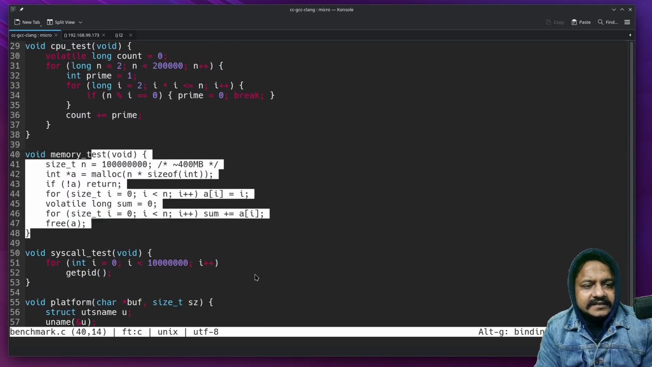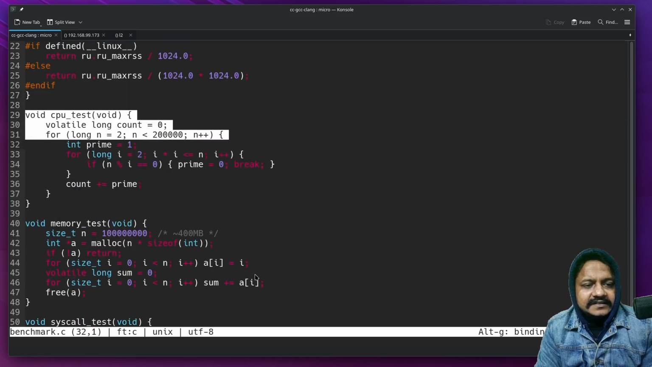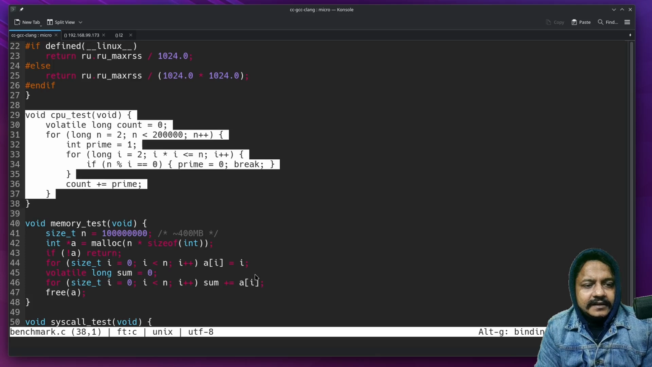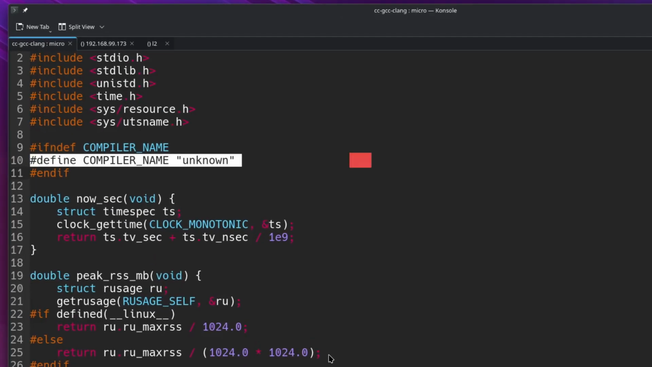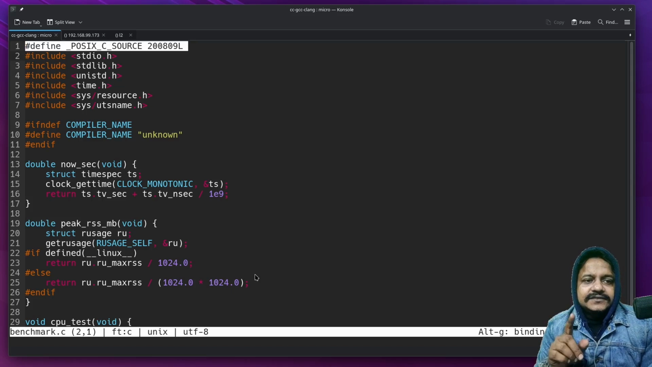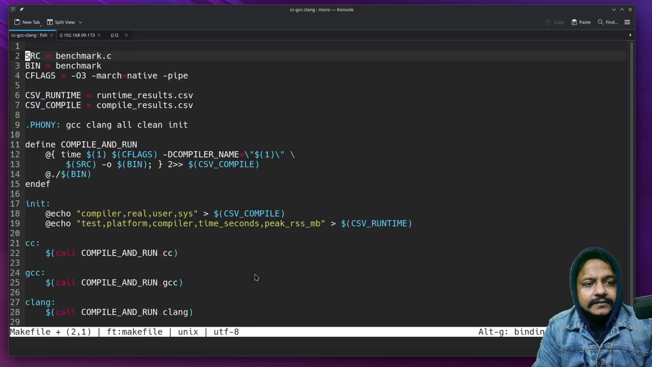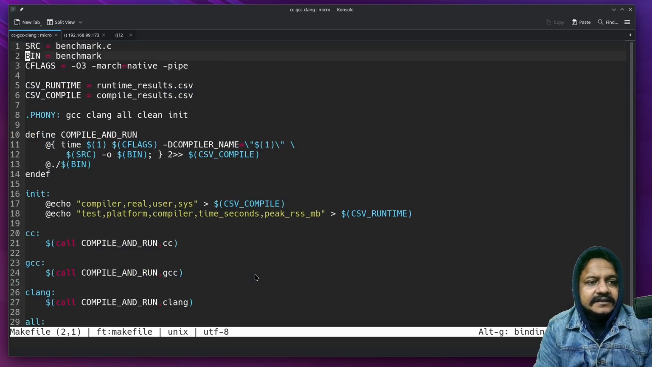For the memory test, I have decided to stick with this program, and for the CPU test, just simple prime calculations. There is a defined compiler name, with default unknown. Later on, this will be replaced by the makefile, and I have decided to use POSIX source 2008, version 9L. Let's quit over here and let me show you how the makefile is written.